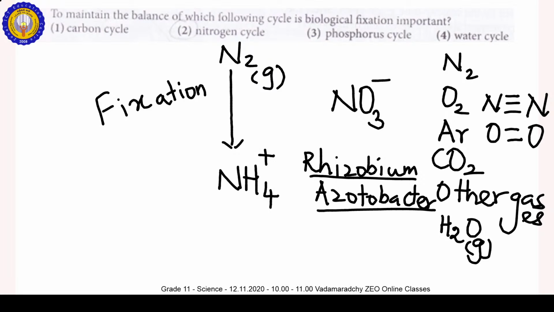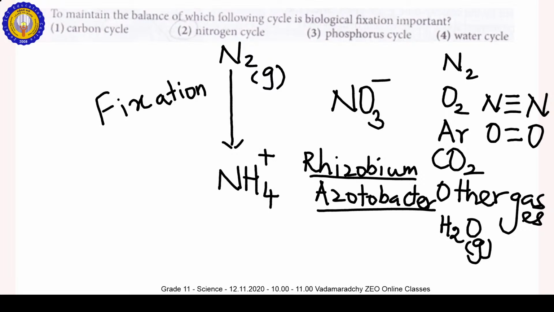Fixation by two bacteria, Rhizobium and the Acetobacter. So how do we call it? Biological nitrogen fixation.